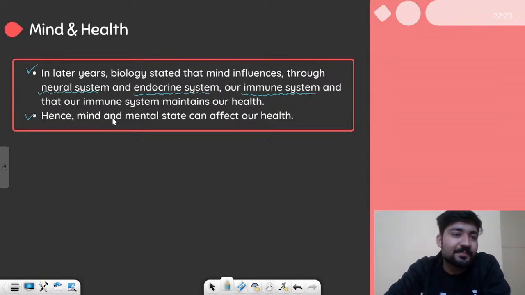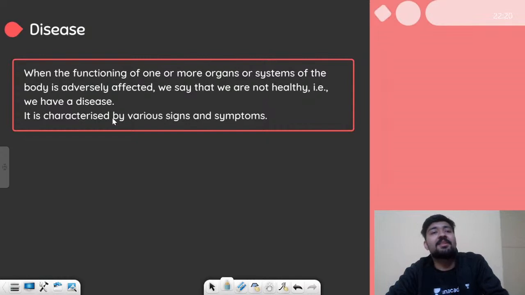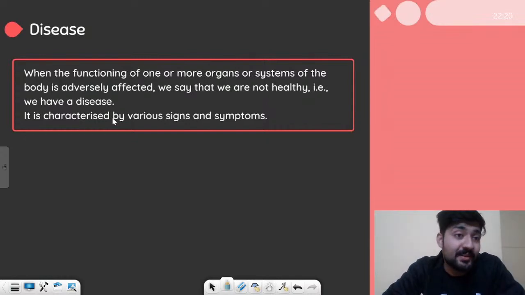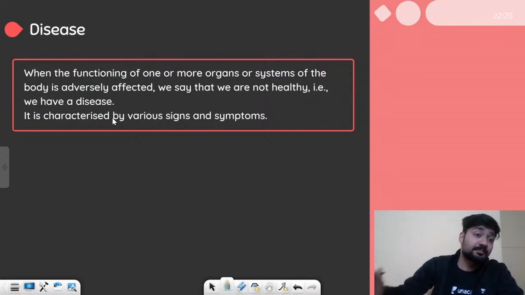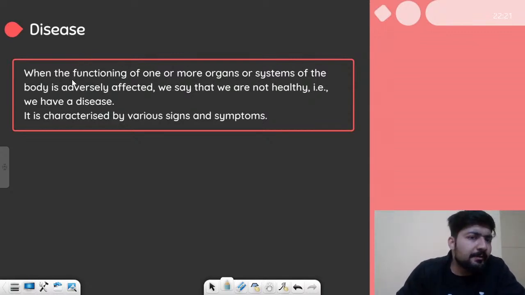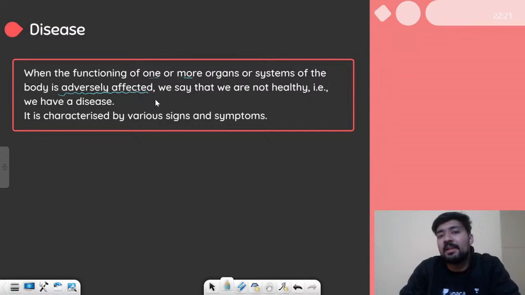Let's move on. And now let's start the discussion about diseases, right? What is a disease? What are the different types of disease? What are the organisms that cause disease? So let us see. It says that when the functioning of one or more organs or systems of the body is adversely affected, so basically they do not function properly, we say that we are not healthy, that is, we have a disease.